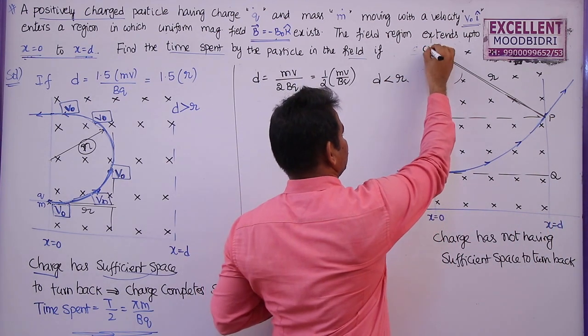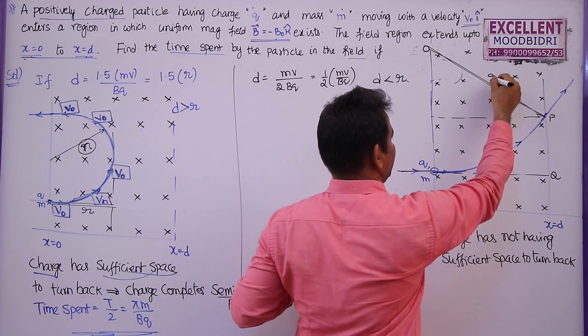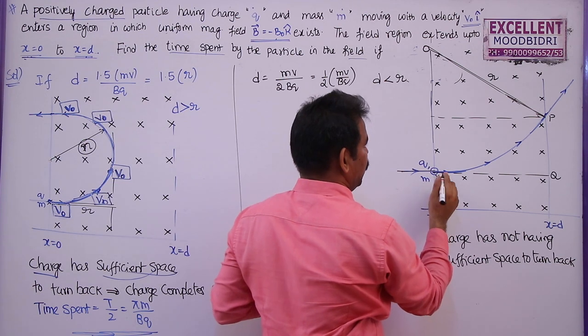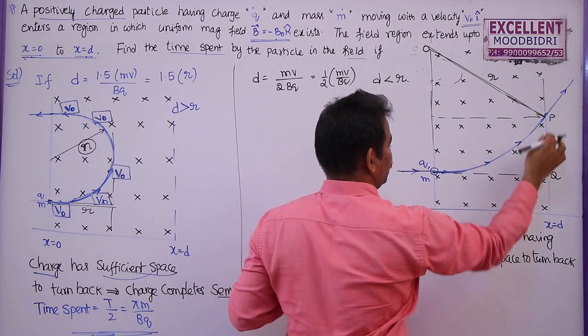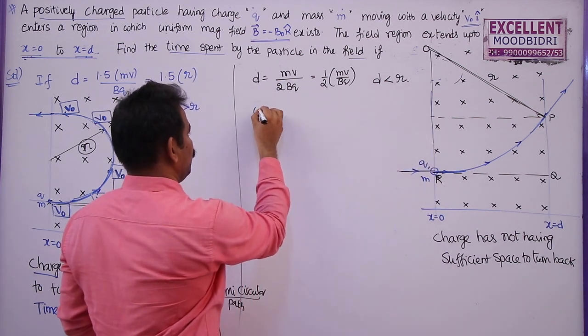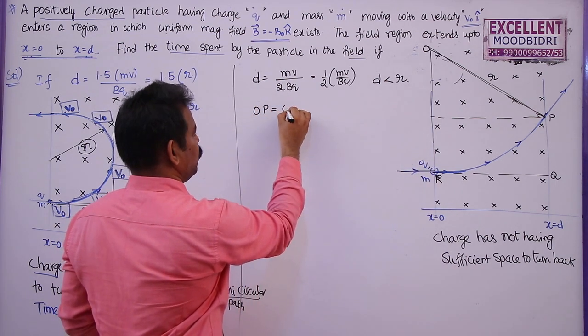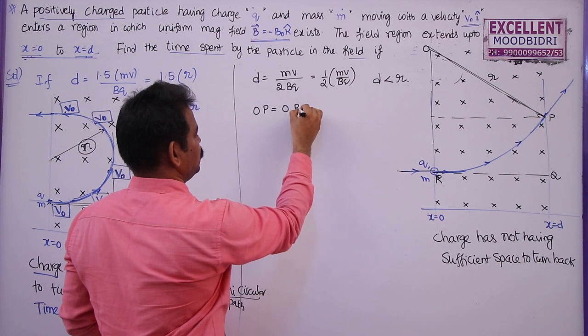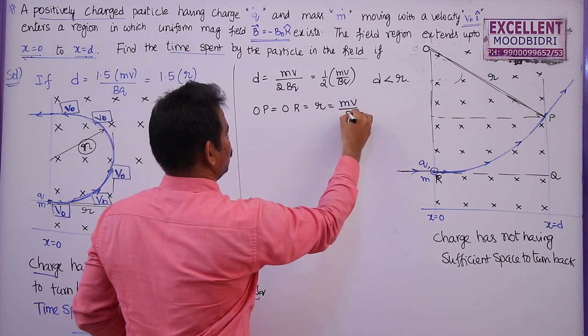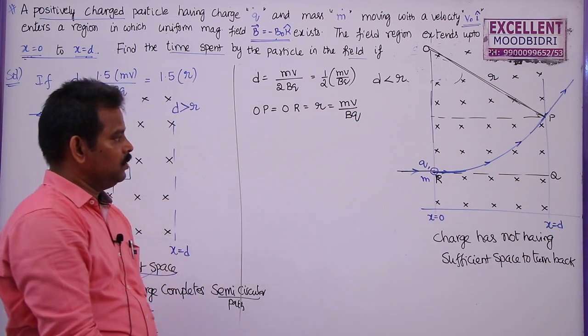Let me take this point as O. OP is the radius. Let me take this as R. From this diagram, OR is equal to the radius of the circular path, which is equal to mv by bq.